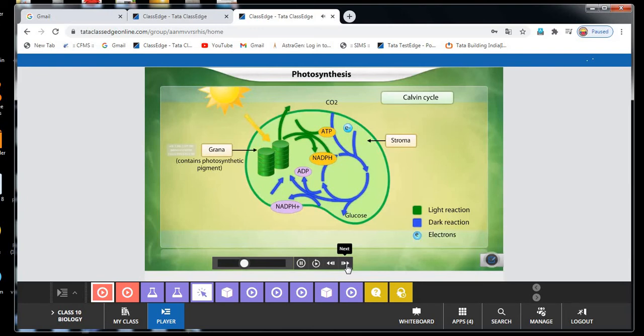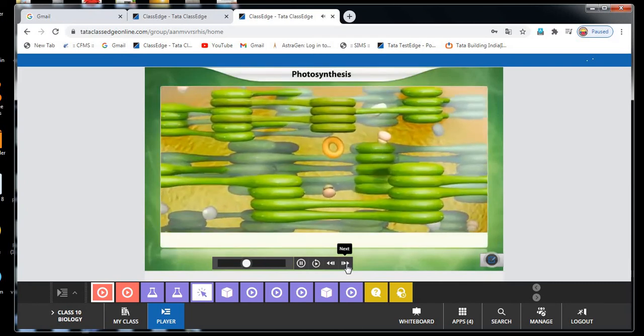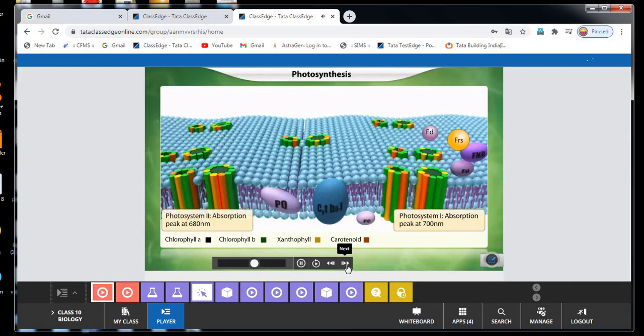Let's learn about the light reactions of photosynthesis in detail. Photosynthetic pigments such as chlorophyll A, chlorophyll B, xanthophylls and carotenoids are embedded in the thylakoid membrane. These pigments are organized into two pigment systems, photosystem 1 and photosystem 2.